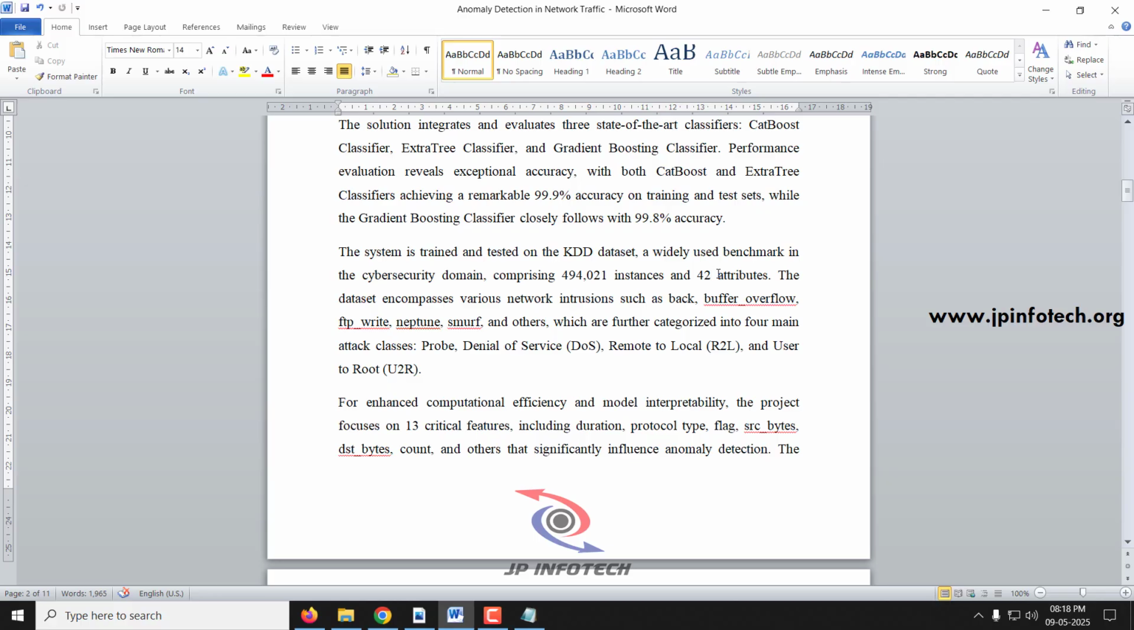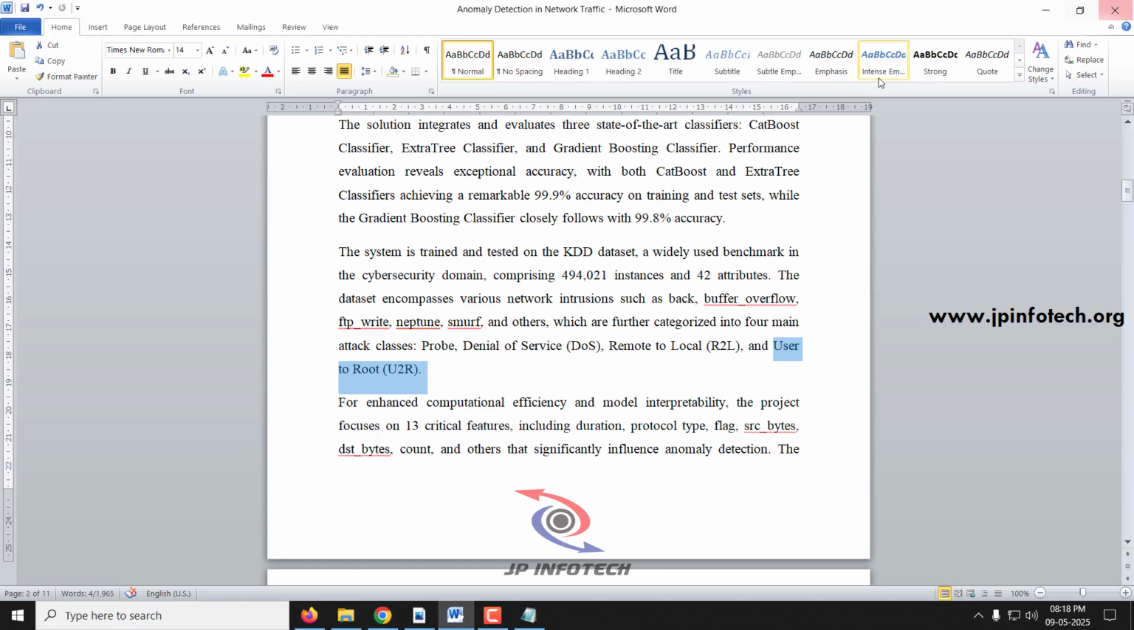This dataset has various types of network intrusions. Some of the names I am mentioning here are back, buffer overflow, FTP write, Neptune, Smurf, and other kinds of attacks. All these attacks are classified into four classes: probe attack, denial of service attack, R2L remote to local attack, and user to root U2R attack.